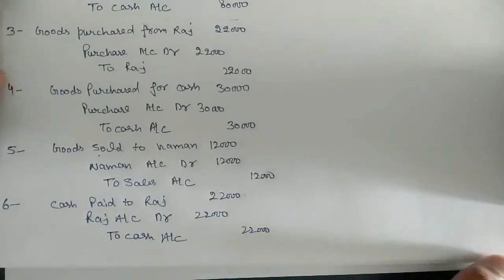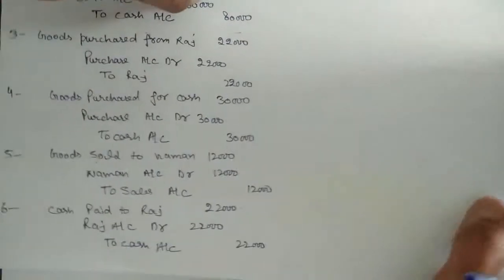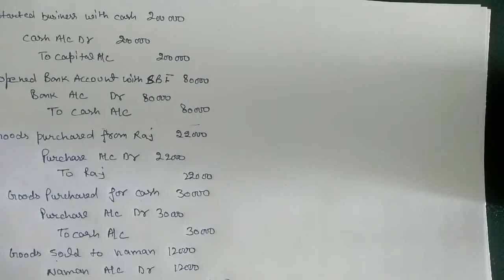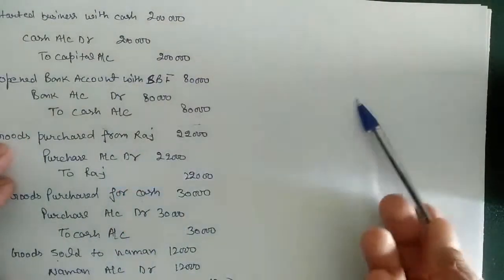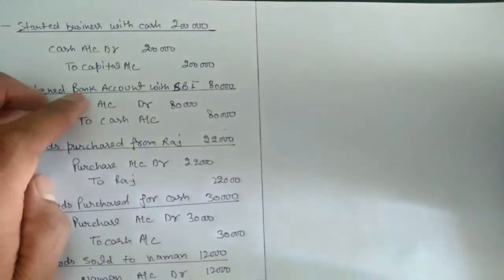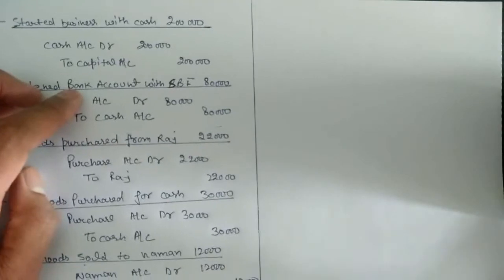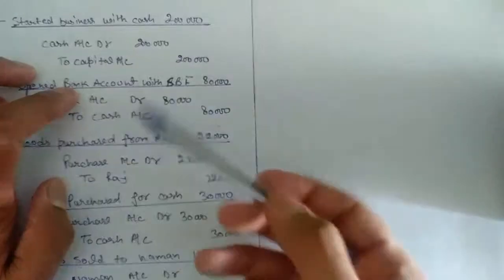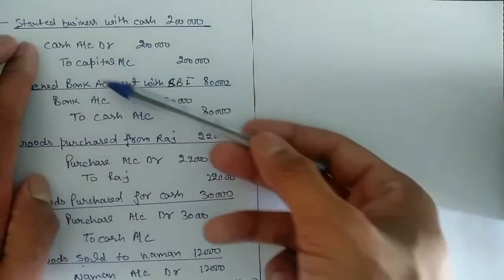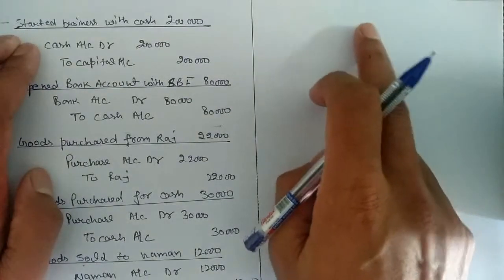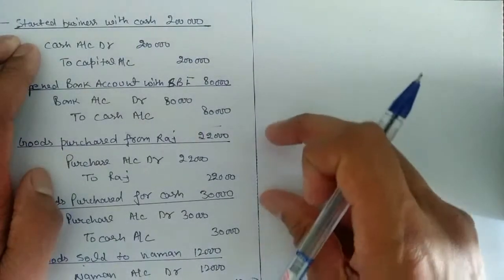So what we are going to do next, we will use the remaining space of this page to form our ledger accounts, because I have to post these journal entries in ledger account, so I have to make space on this page. Before starting to post these entries, we have to make cash account a little big, because we are going to have many cash entries here. So cash account will be the biggest account. Other accounts you can make a little smaller.